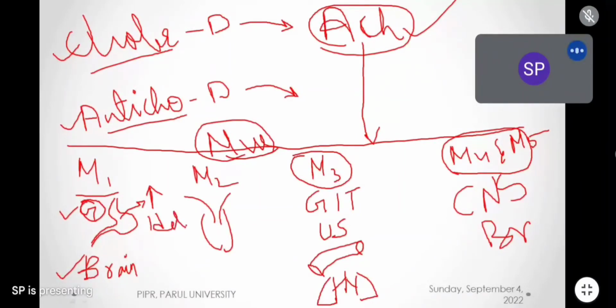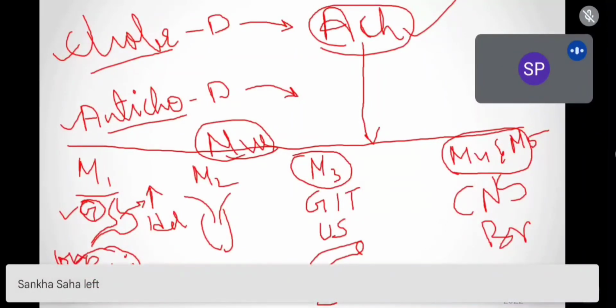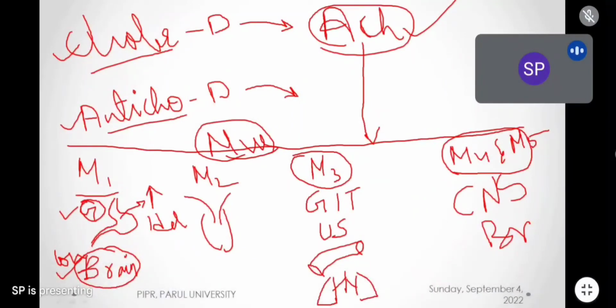Okay. Number two, when the M1 receptor is activated in the brain, it will increase cognitive power. Cognitive power means concentration power will increase. The patient will have increased memory power. So whenever M1 receptor is activated, if you listen once, you will memorize it. Especially the M1 receptor increases cognitive power, memory power, or memorizing power. That thing you have to remember.